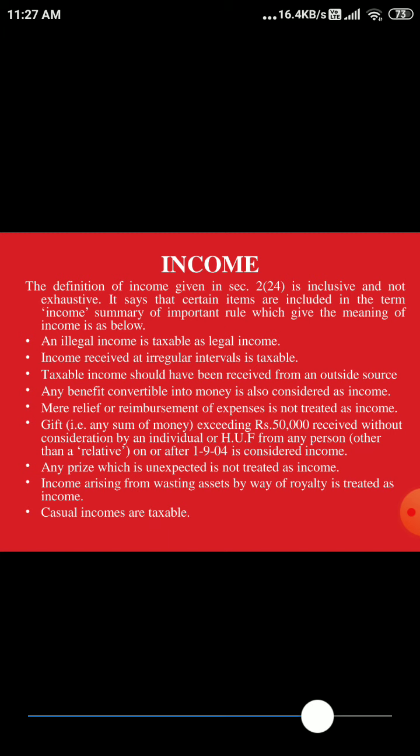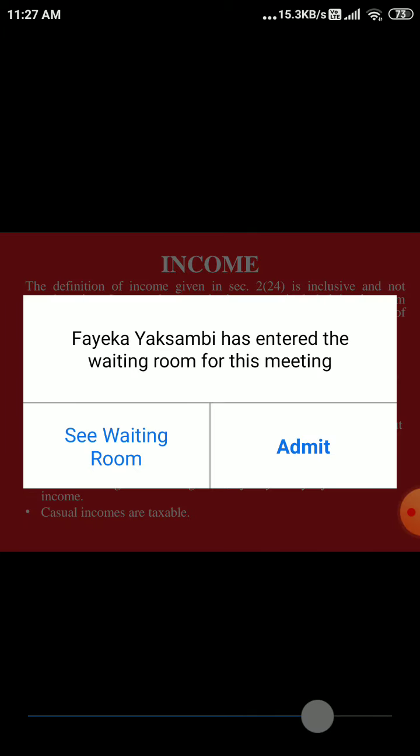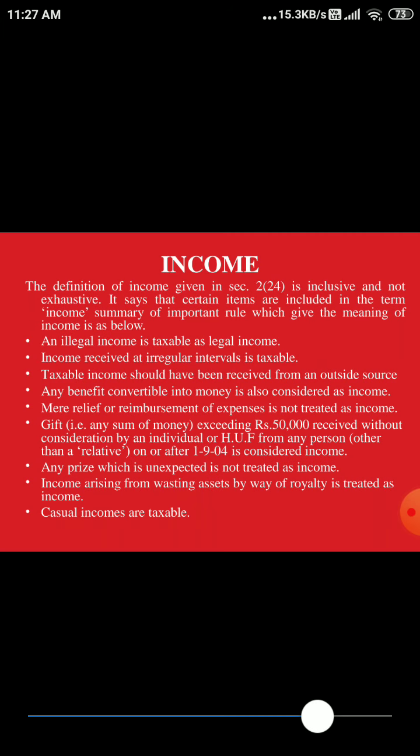So if you are getting any royalty, wages kind of things, royalty kind of things, even that is treated as income. Casual incomes are also taxable. You are not getting regular income, casual income means once in the year you will be getting income. Whether you get regular income or casual income, all types of incomes are taxable, right? Only thing you have to remember is gift is not taxable unless it is above 50,000 rupees and the gift is without consideration. In that case, gift is taxable.